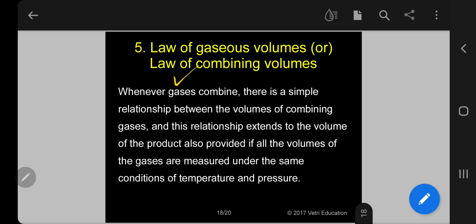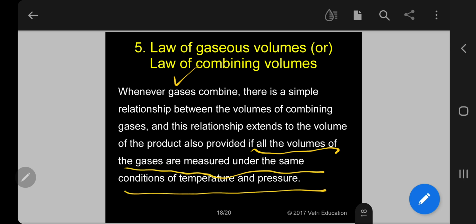There is a simple relationship between the volumes of combining gases, and this relationship extends to the volume of the product also, provided all the volumes of gases are measured under the same conditions of temperature and pressure. So products and reactants should be measured under the same temperature and pressure.